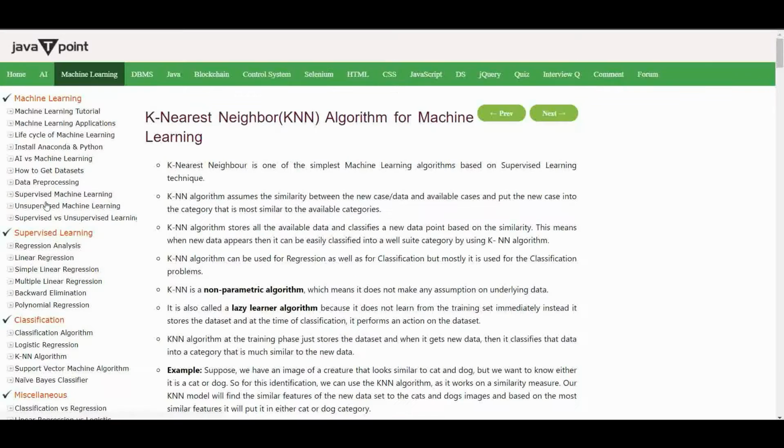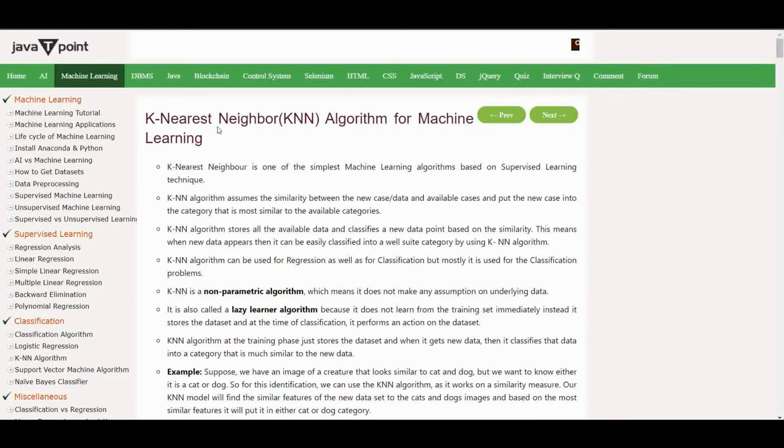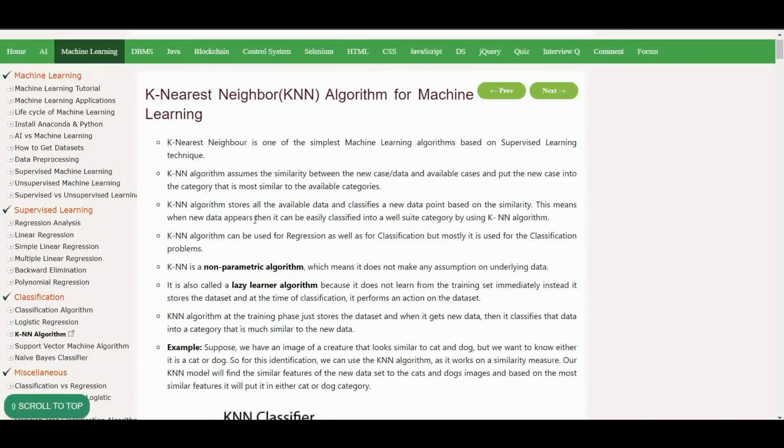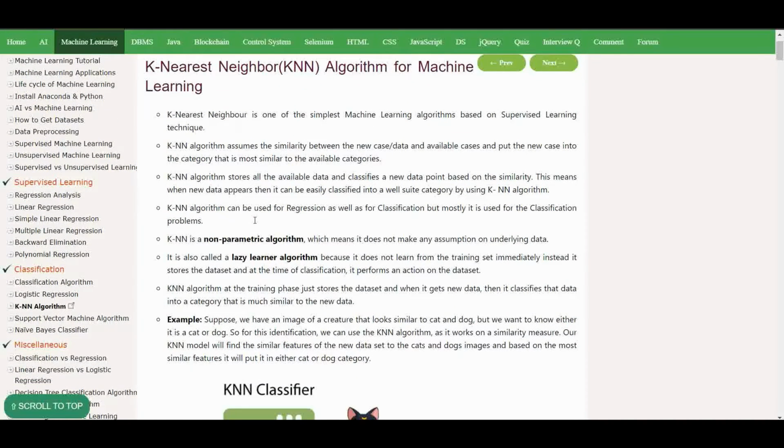KNN algorithm. What is KNN? KNN is the K nearest neighbor algorithm for machine learning. K nearest neighbor is one of the simplest machine learning algorithms based on the supervised learning technique. The KNN algorithm assumes similarity between the new case data and available cases, and puts the new case into the category that is most similar to the available categories.